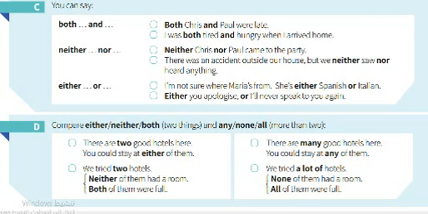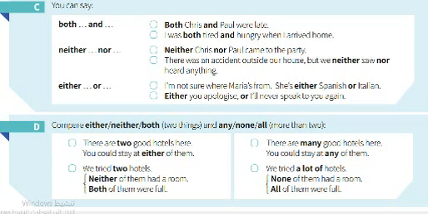So in writing, when we talk about linking words, we have the way of writing. Both Chris and Paul were late. I was both tired and hungry. So tired and hungry, two adjectives. Neither Chris nor Paul came to the party. This is also another structure for writing. There was an accident outside our house, but we neither saw nor heard anything. And here are two past verbs, and this is a structure. We neither saw nor heard.